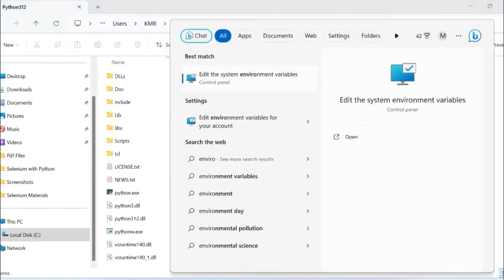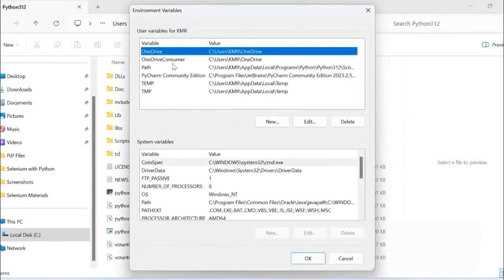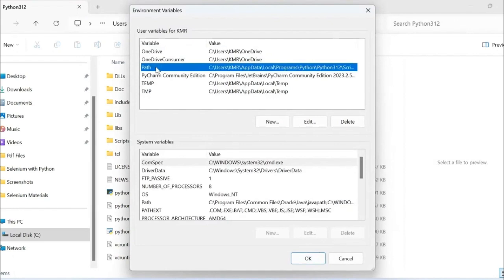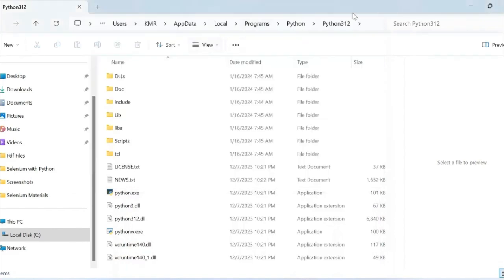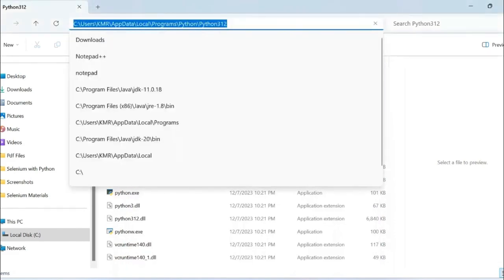Click on search for environment variables. System variables, OneDrive, path, edit. If you see here, users, KMR, AppData, Local, Programs, Python 3.12, and these two, with Scripts and with the 3.12 folder, have already been added to environment variables.